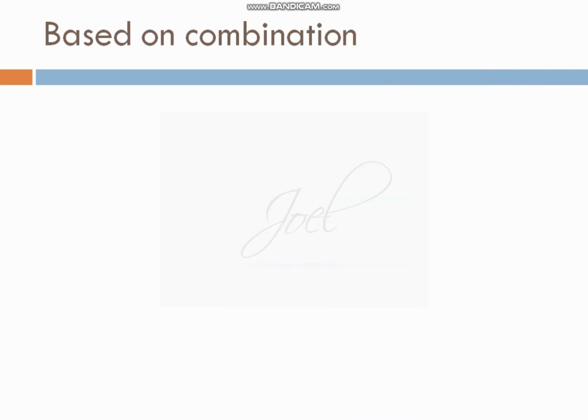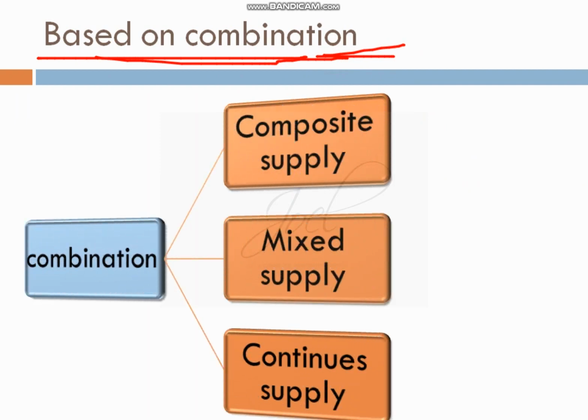Then based on the combination of goods, there are three types we can consider: composite supply, mixed supply, and continuous supply. These are the three types when it comes to combination of goods, where more than one good, or more than one good and service, are clubbed together and sold. So we'll see what is composite supply, mixed supply, and continuous supply.